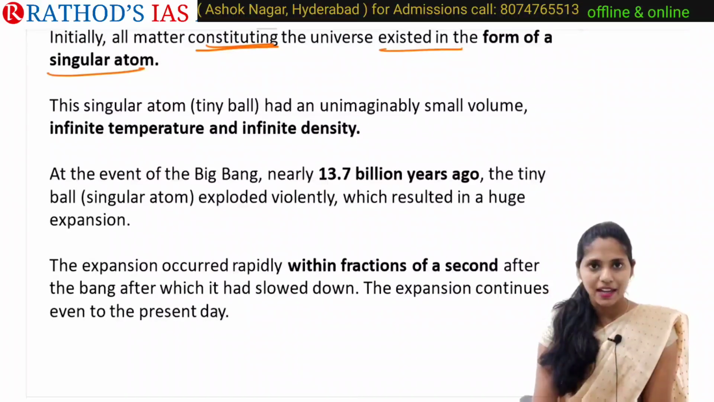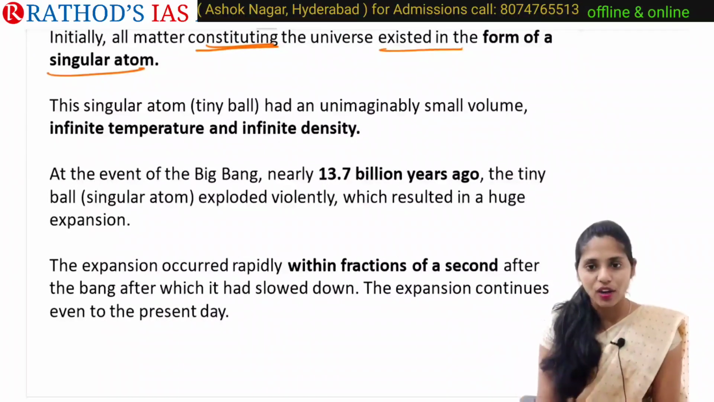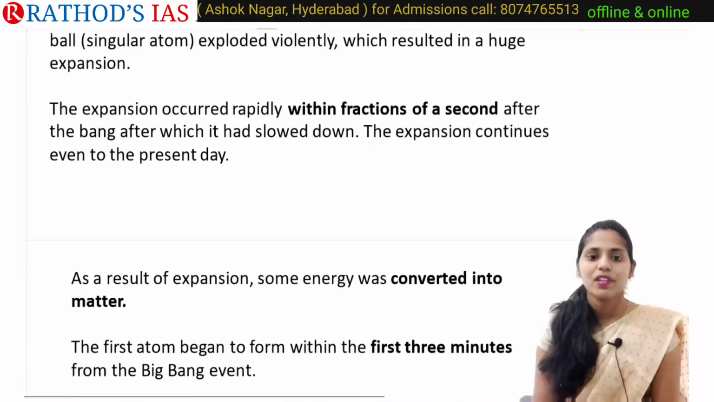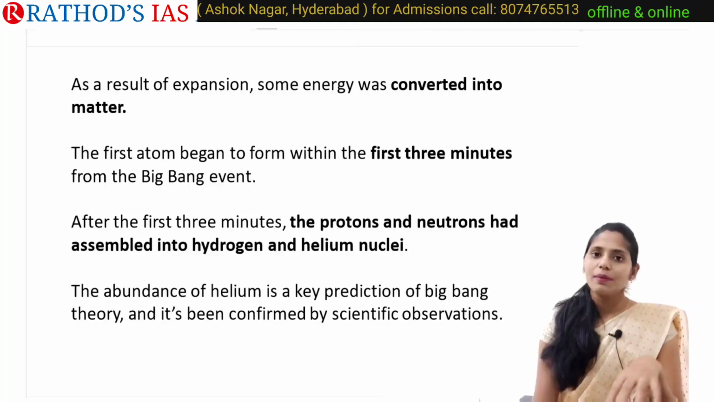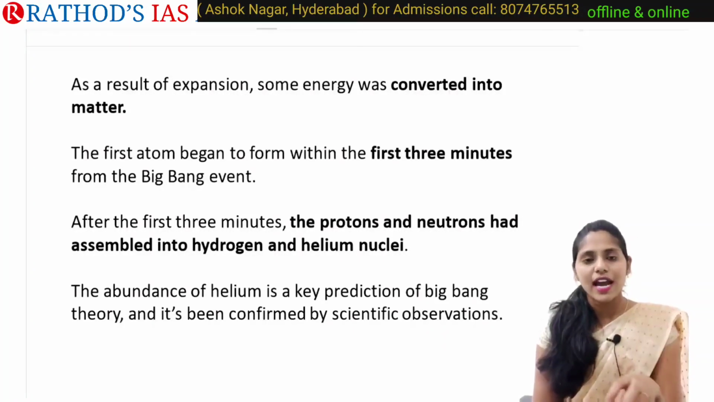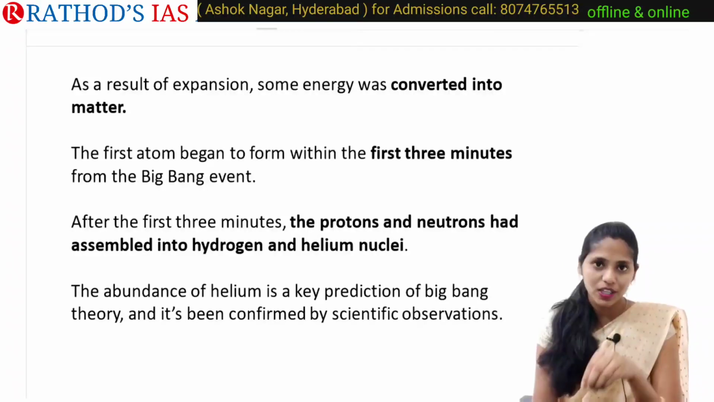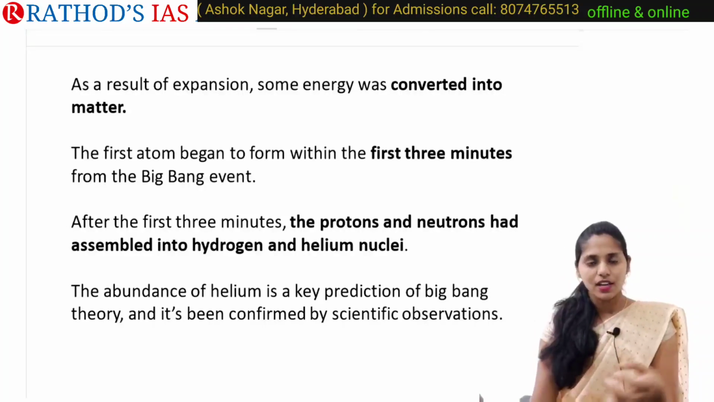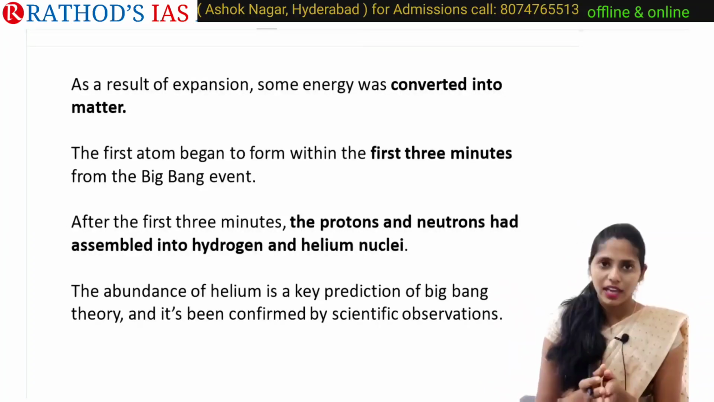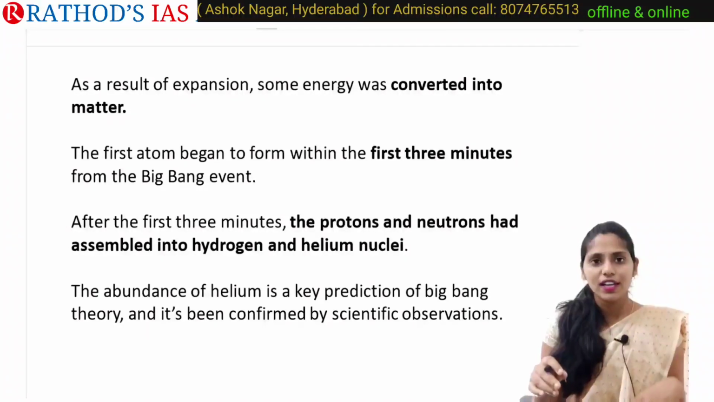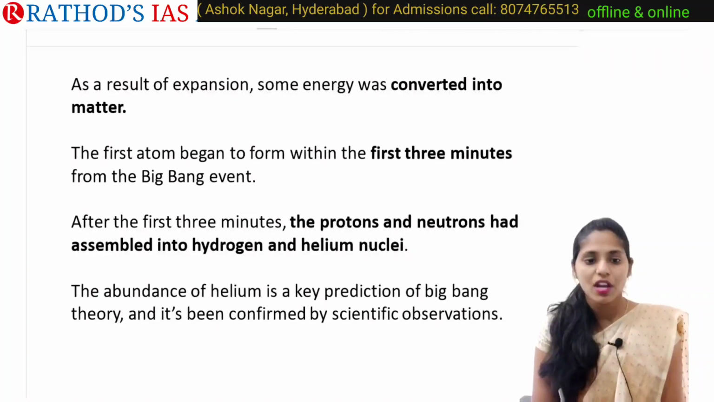After this Big Bang, there was cooling down and slowing down, and even now we are seeing the expansion that is happening in our universe. Because of this expansion, some energy is released, right? This energy is converted into matter. The first atoms began in this Big Bang event within the first 3 minutes: protons, neutrons, etc., and they united to form atoms like hydrogen as well as helium. Because of this, there is abundance of helium. Helium is one of the key predictions of the Big Bang theory, and it is also scientifically proved.